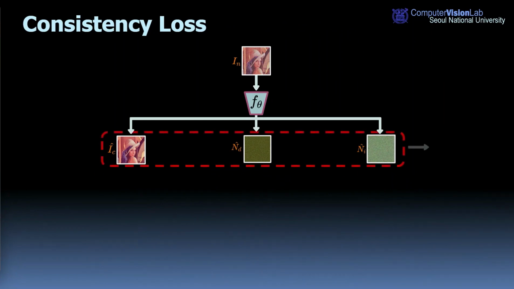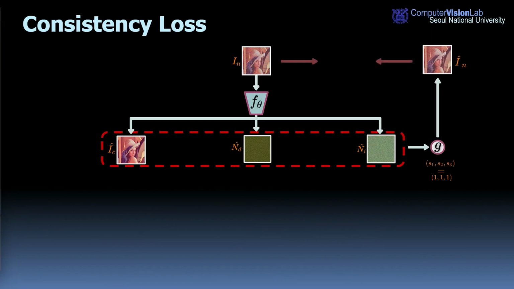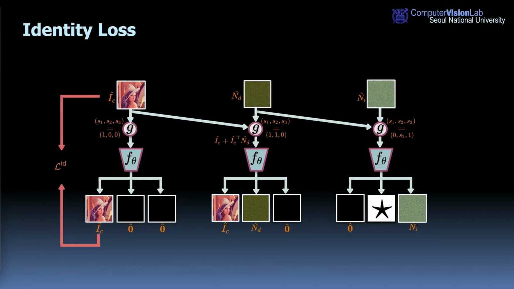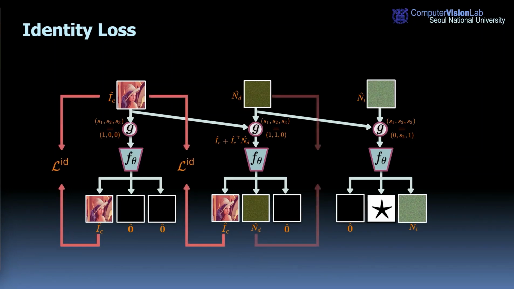To train our network, we define a set of loss functions based on a statistical behavior of general noise. First, we define the consistency loss to ensure the combination of initial outputs converges to noisy inputs. Moreover, we construct the identity loss where for a given denoised image, we expect the model to predict the same clean image as the input without any noise terms.